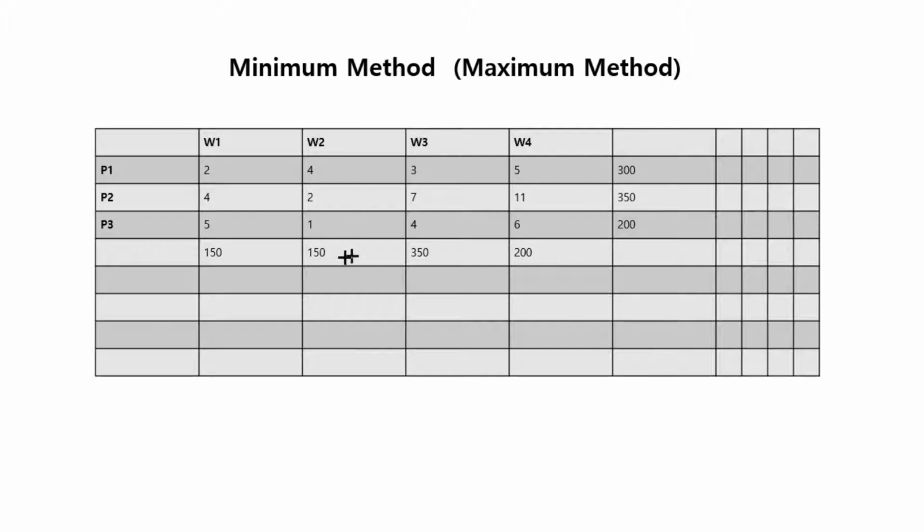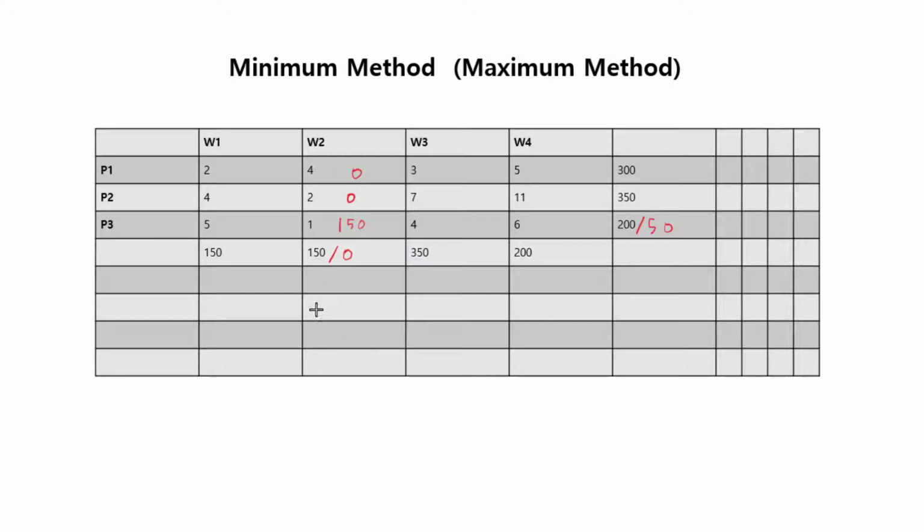Okay, so we look at the entire table and look at the minimum value, which is 1, and we want to make the most use of this. And that means since 200 is available and 150 is the capacity, you can at most put 150 here.